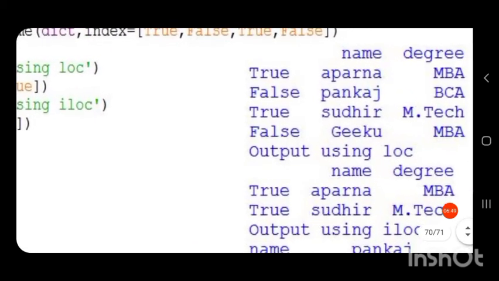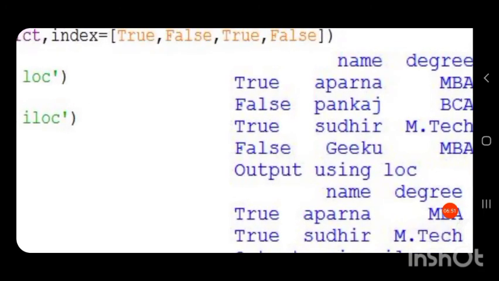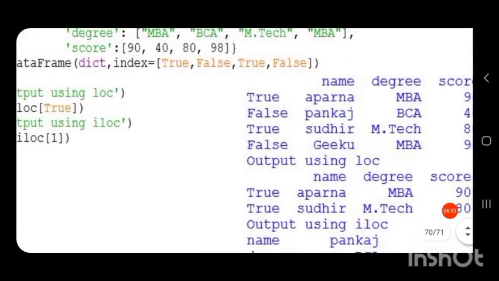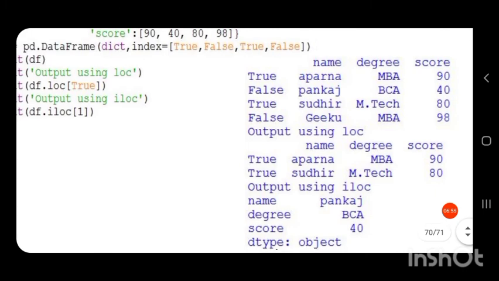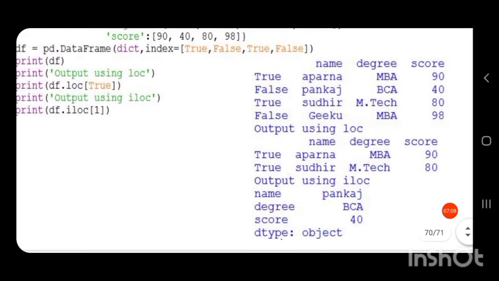So the second row is name Pankaj, degree BCA, score 40. Only that result is obtained.